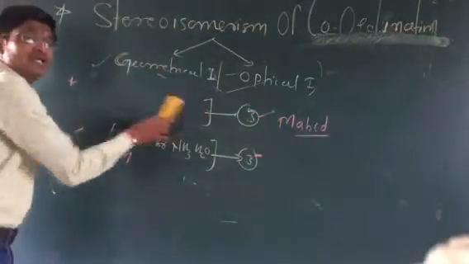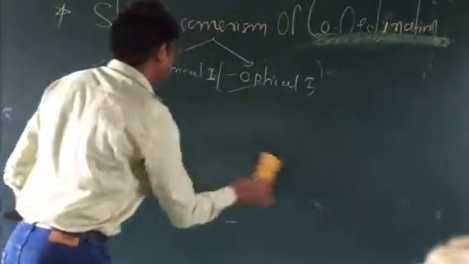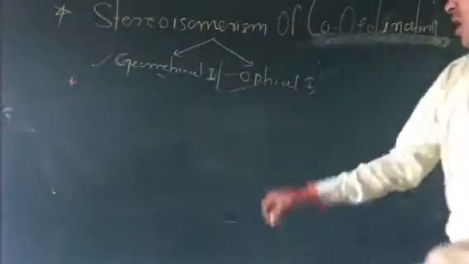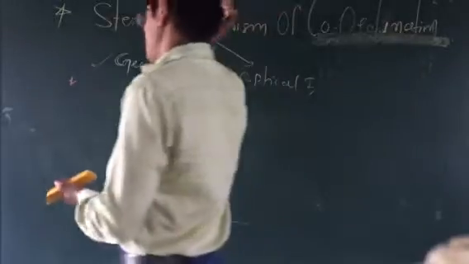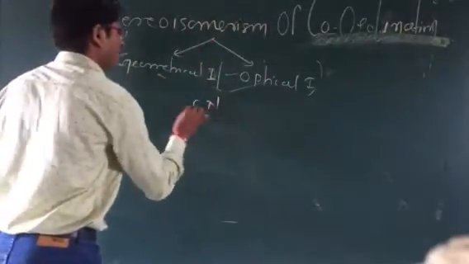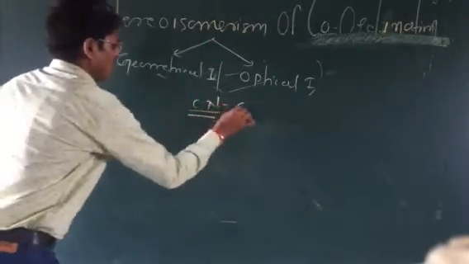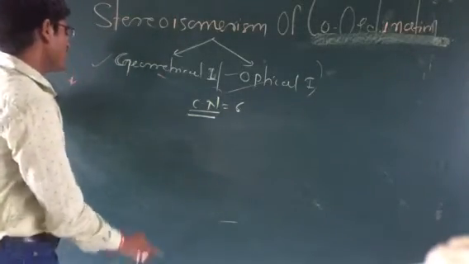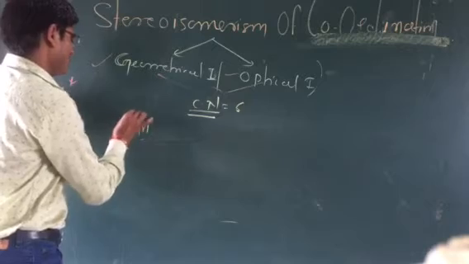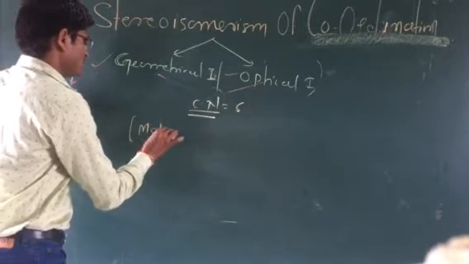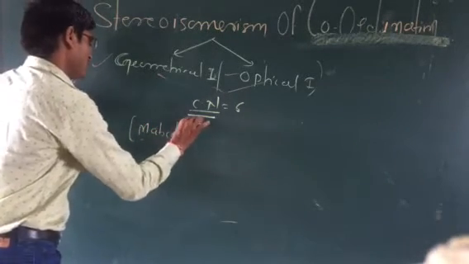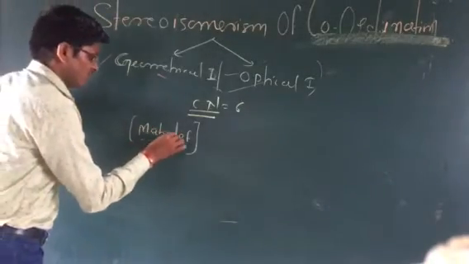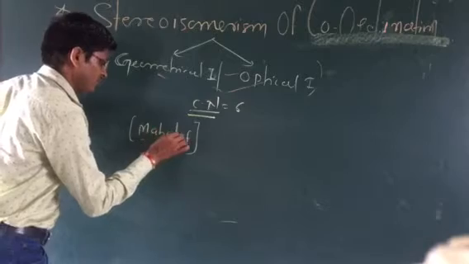The next part I am talking about is the next type of isomerism. If the coordination number is 6, what happens? M is the central metal atom, with A, B, C, D, E, F. That is nothing but six different ligands: 1, 2, 3, 4, 5, 6.